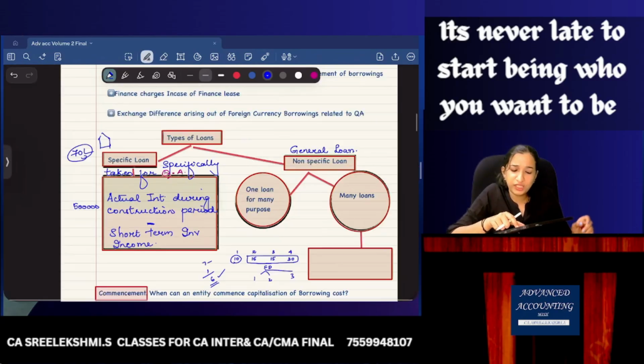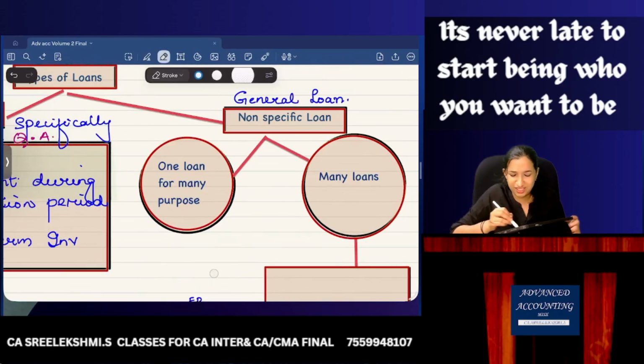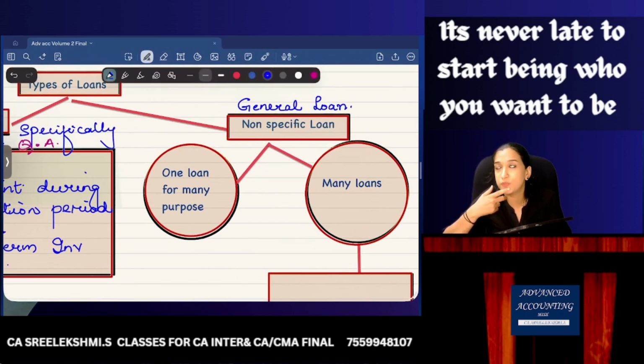Now, what in case of general loan? What is a general loan? Non-specific loan. Which means I have a loan of 1 crore. Why did you take that loan? I will use it for asset 1. I'll use it for asset 2. I'll use it for working capital, for day-to-day operations. That is what working capital is. So many purposes I will be using it.